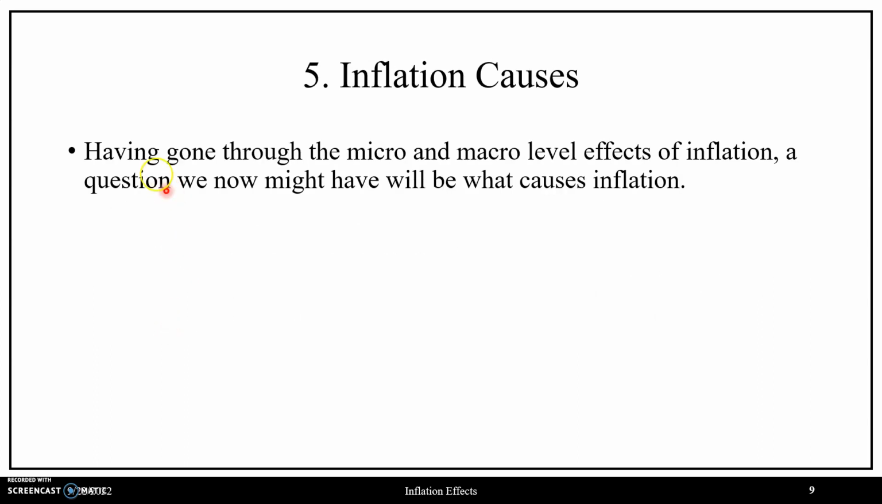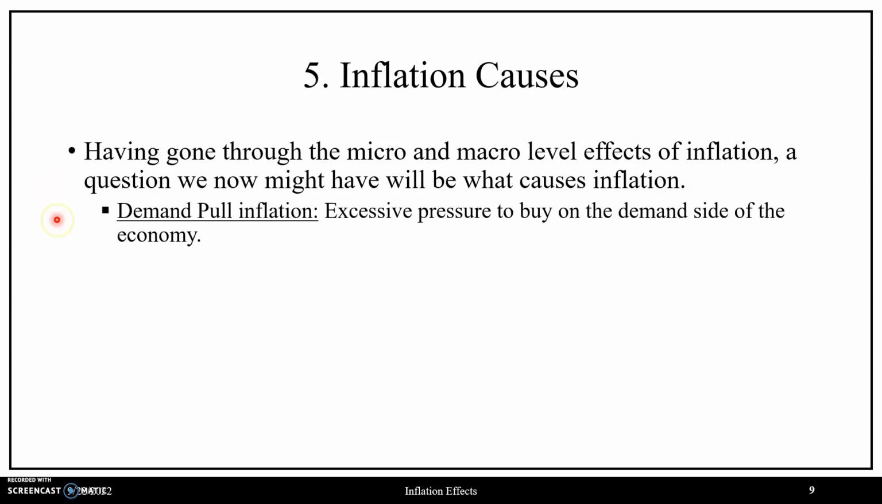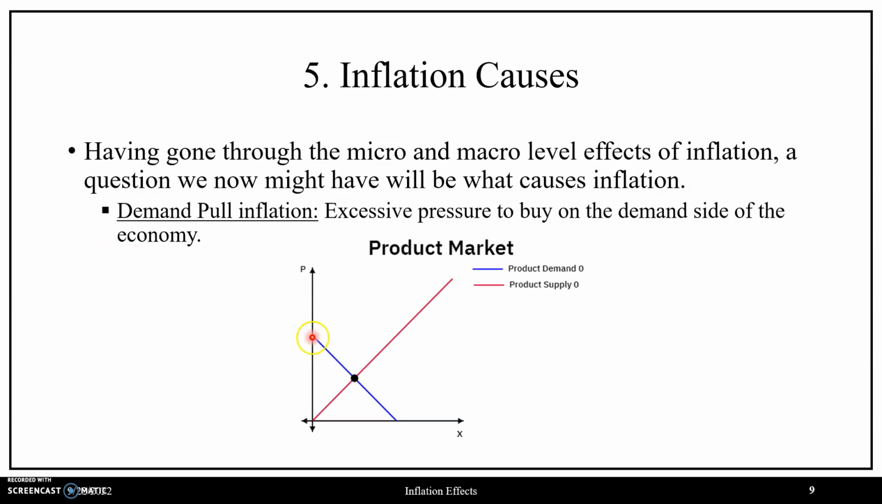So then, now that we've gone through the micro and macro level effects of inflation, a question we now might have is, what causes inflation? Well, we're going to have two answers, and our answer will be based upon demand and supply, where with respect to demand, we'll have demand pull inflation, which is excessive pressure to buy on the demand side of the economy. And currently, we do not have a framework to think about the aggregate product market of an economy, but we can translate this idea to develop the intuition through using the product market of a single good or service as we encountered in Chapter 2.